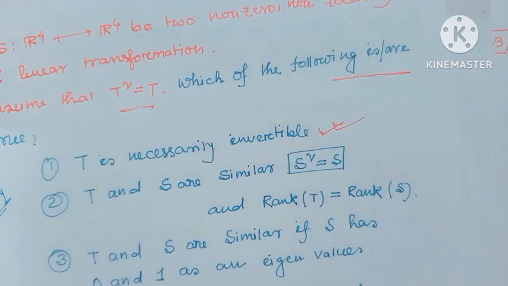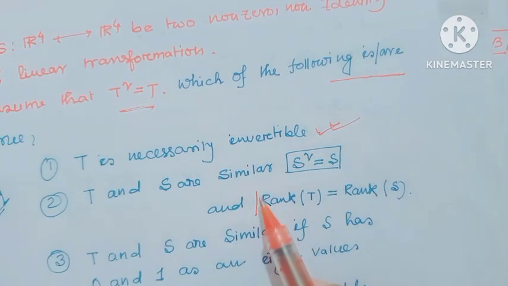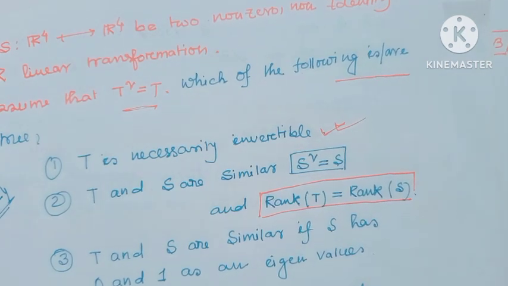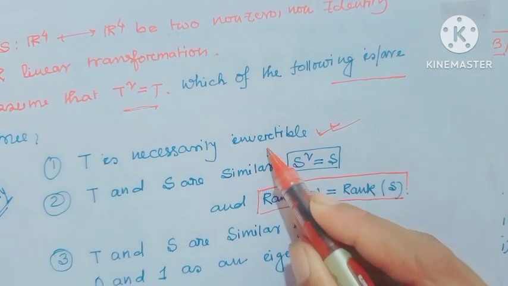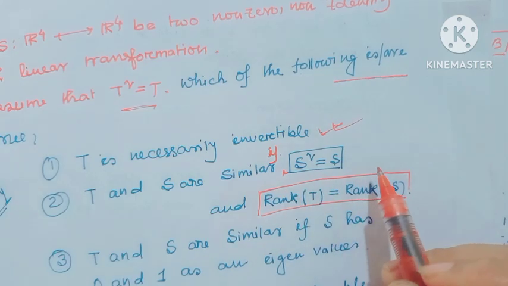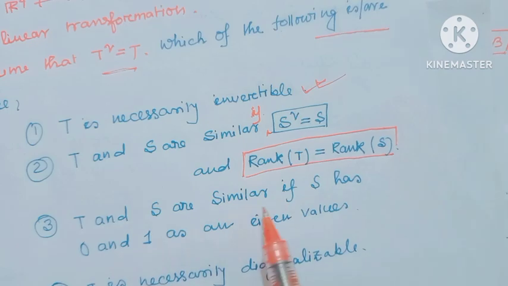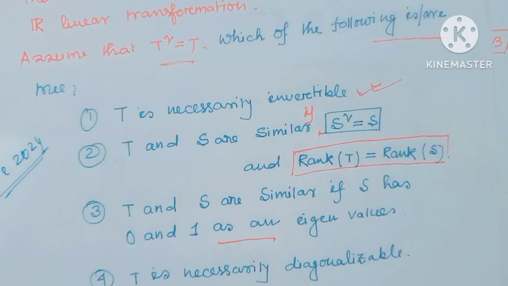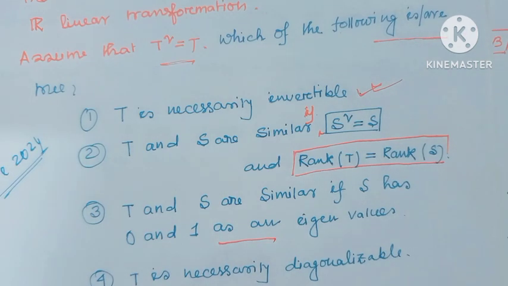Option 2, T and S are similar if S square equal to S and rank T equal to rank S. If these two conditions hold, then we can tell T and S are similar. Third, T and S are similar if S has 0 and 1 as an eigenvalue, and option 4, T is necessarily diagonalizable.